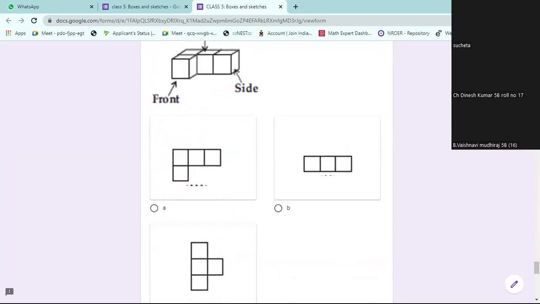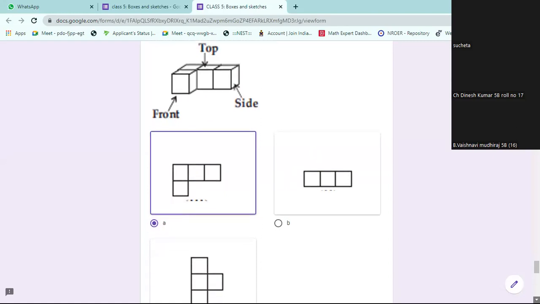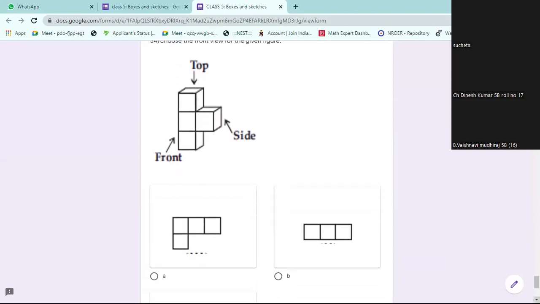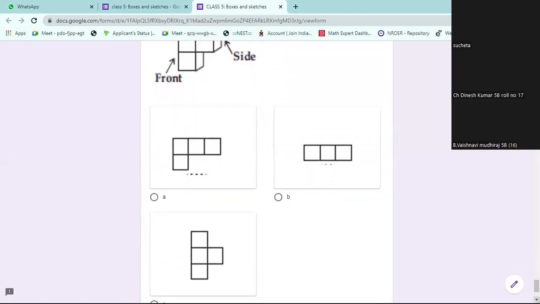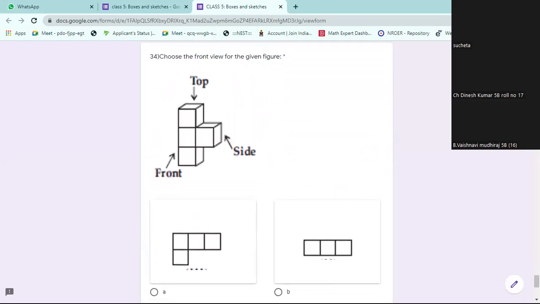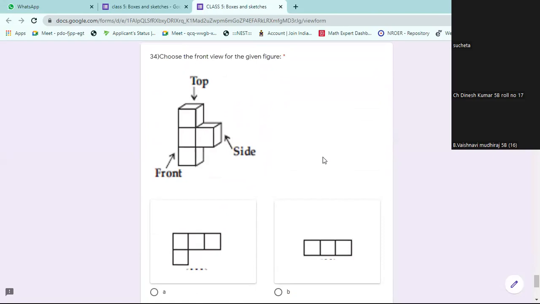Sir, 33 is A. Sir, A, sir. If you see from the top, you can see only the L shape. Over, sir. Sir, B, sir. C, sir, C. Front view. Sir, B. Sir, C. Front view.